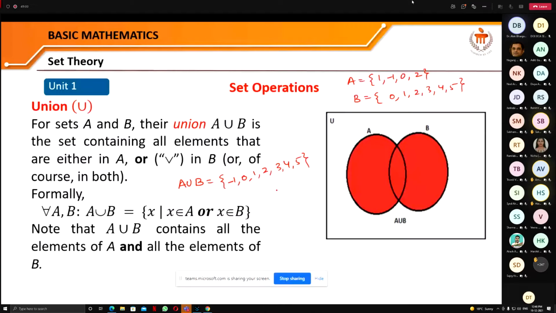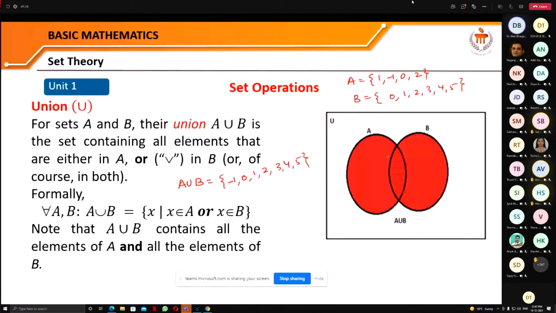So if A and B are two sets, then this shaded region is showing you A union B, correct? And this part which is here, it is actually the common area, and you will see that this is representing the intersection.